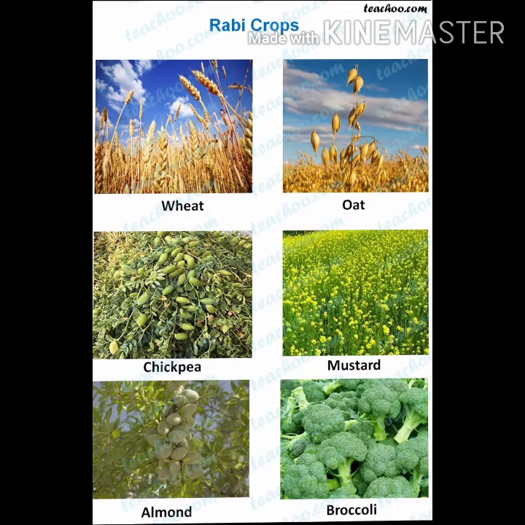Let's move to the next topic: what are the main seasons of farming in India? So students, there are 3 seasons of farming in India. Mainly we have Rabi, Kharif and Zaid. You are all familiar with the first two, Rabi and Kharif. Zaid is a new term for you. The Rabi season is an agricultural cropping season from November to May. Wheat, gram and oil seeds are some of the crops. You can see on the screen also wheat, oat, chickpea, mustard, almond and broccoli.